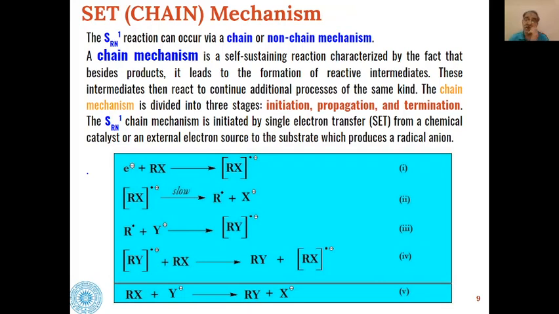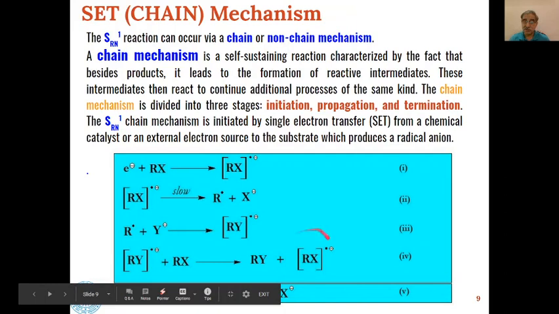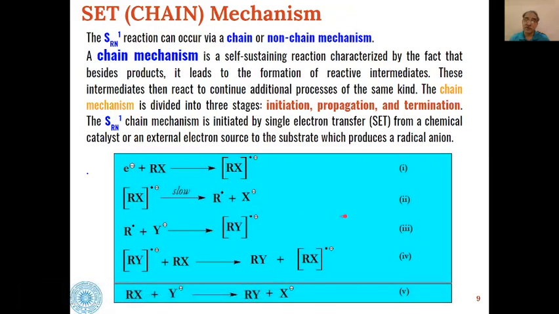And the three steps which are there in any radical mechanism are initiation, propagation, and termination. So likewise, these free radicals can be terminated by reacting with other molecules. If this free radical interacts with another free radical, we will get alkanes as the product, and the reaction will be terminated.